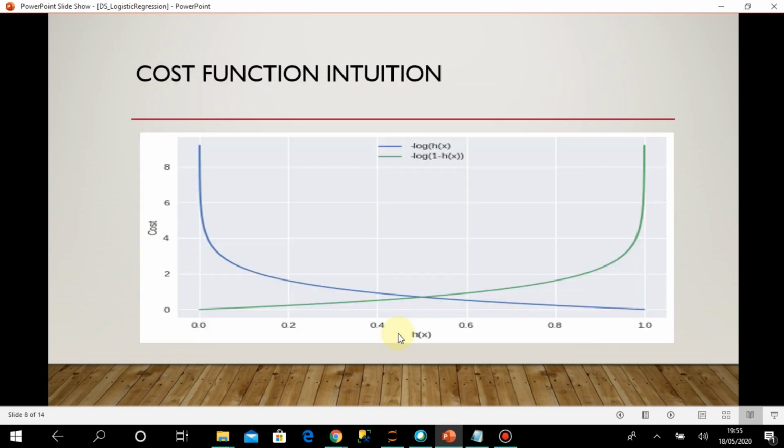So when the actual outcome is 0, if our predicted outcome is 1, then the cost is infinity. When the predicted outcome is close to the actual outcome, the cost will be close to 0, and when the predicted outcome is different from the actual outcome, the cost will be infinity.